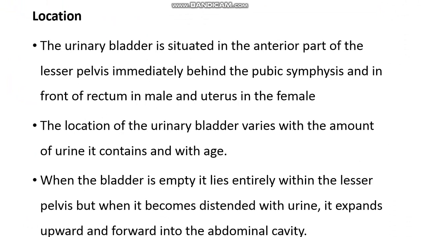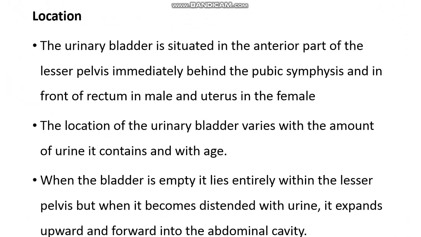Next, we can see the location of the urinary bladder. The urinary bladder is situated in the anterior part of the lesser pelvis, immediately behind the pubis and in front of the rectum in male and uterus in female. So it is located in the anterior part of the pelvic cavity, mainly immediately behind the symphysis pubis in the lesser pelvis. When we consider males, it is present just in front of the rectum, and in females, just in front of the uterus.